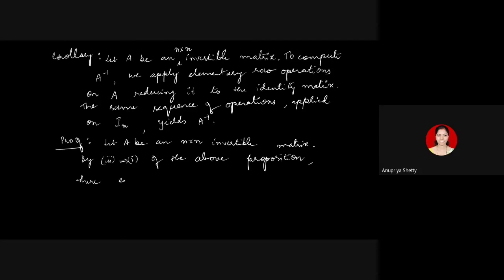There exist elementary matrices. What should be the order? Since A is of order n by n, elementary matrices will also be of order n by n. There exist n by n elementary matrices E1, E2, etc. Say some k number of them, Ek, such that... when do we have k elementary matrices?